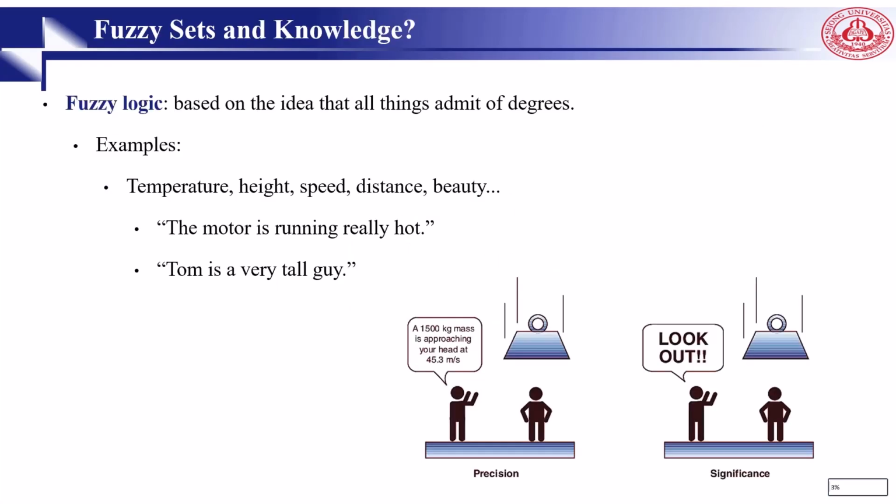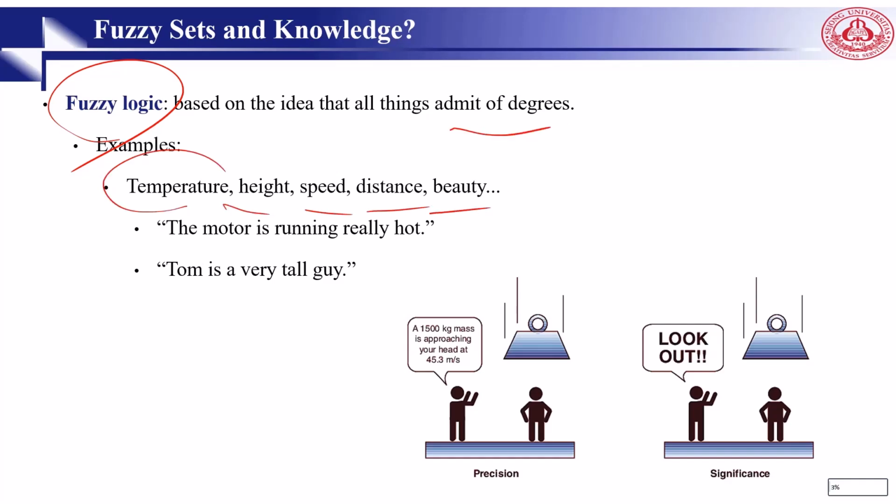However, in order to solve some specific problems, crisp sets are not helpful for us. Experts rely on common sense when they solve problems, human common sense. How can we represent expert knowledge that uses vague or ambiguous terms for computer systems using crisp sets? Fuzzy logic is a solution. Fuzzy logic is based on the idea that all things admit some degree. For example, temperature, height, speed, distance, beauty.